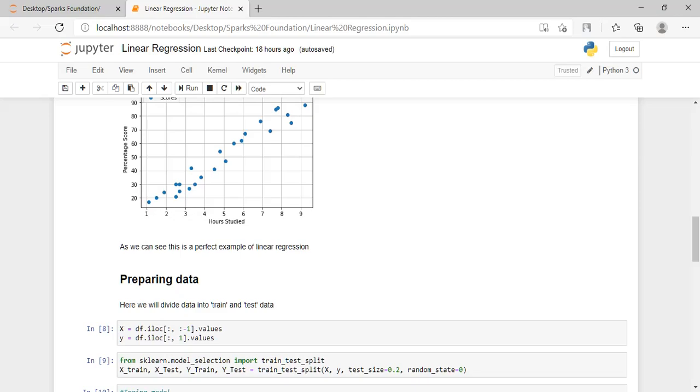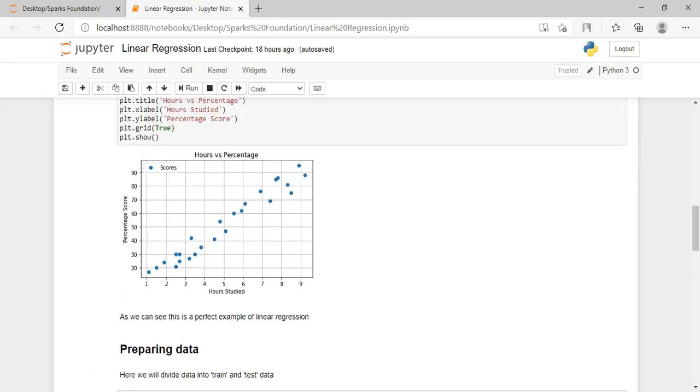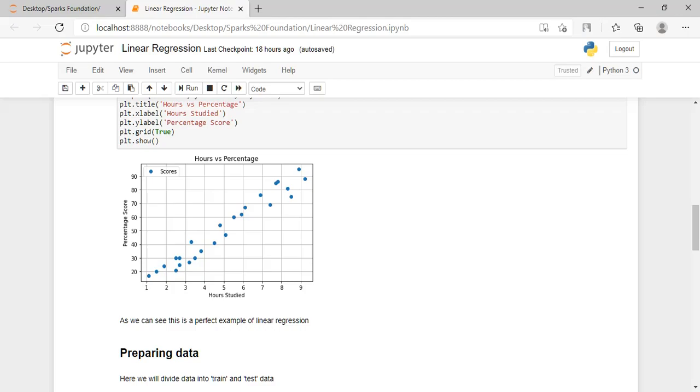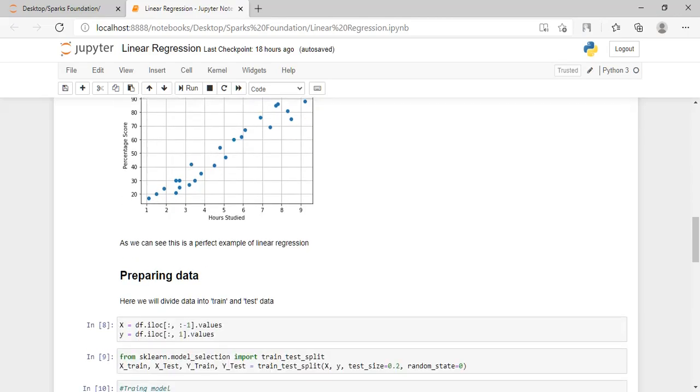As we can see, this is a perfect example of linear regression, which means as the number of hours a student studies increases, the percentage he or she will get also increases. Suppose a student studies for 6 or 7 hours, then he or she will definitely get percentages around 60 to 70%, or at most 75% also.